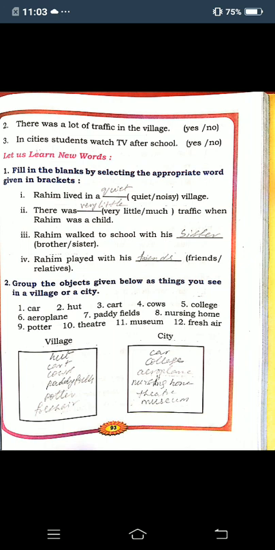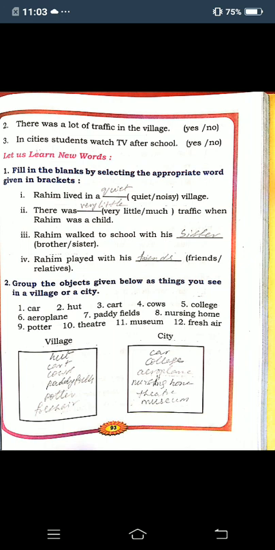Now, next one, fill in the blanks by selecting the appropriate word given in brackets. So, they are given two words in the bracket. In that you must take one and write it in the dash. Two options they are given. In that, one option you must write. First one, Rahim lived in a dash village. So the options are quite, noisy. So in the village it was quite, no. So you must write in the dash, quite.